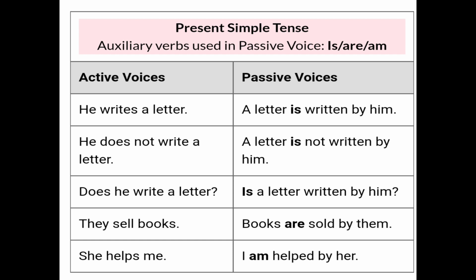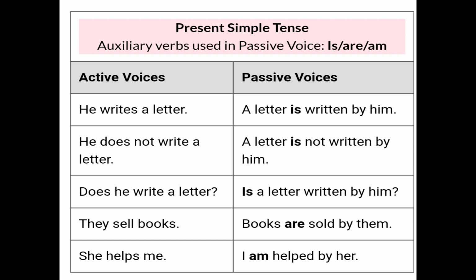This sentence is given in the simple present tense, and in simple present tense we use is, am, are plus the third form of the verb, that is the past participle form. The third form of write is written. So that's why we write it like this in the passive voice: a letter is written by him. So he becomes him and a letter becomes the subject.